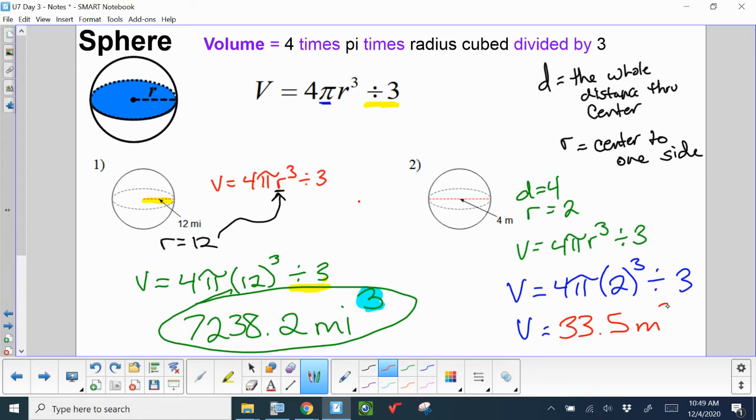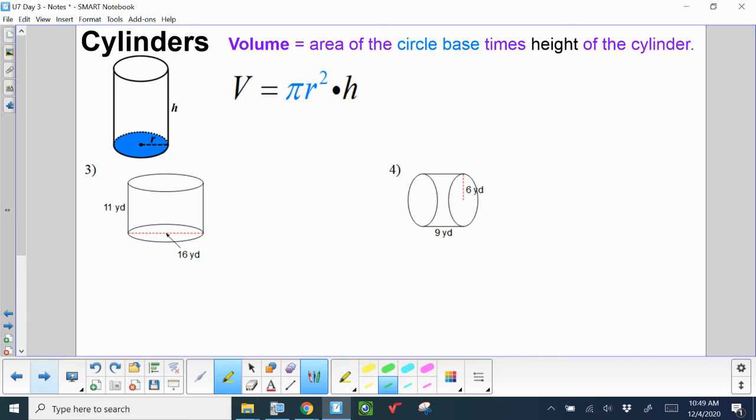And this is meters cubed. Remember, this is just a label, a unit of measurement. It's not actually a variable or anything, so don't try and cube that or anything like that in your problem. Anyways, that's a sphere. Next problem is a cylinder, and we're finding volume.